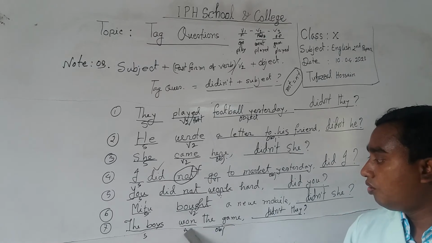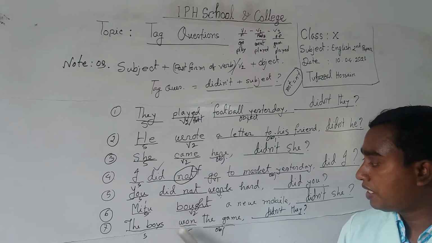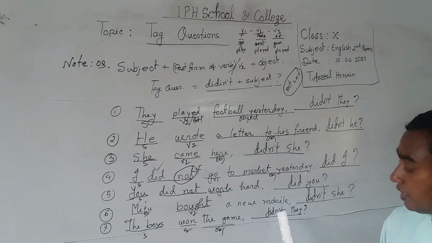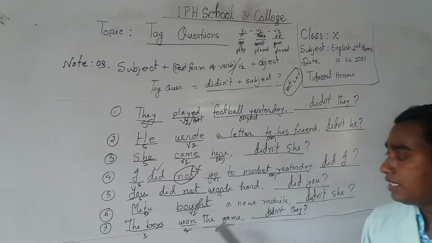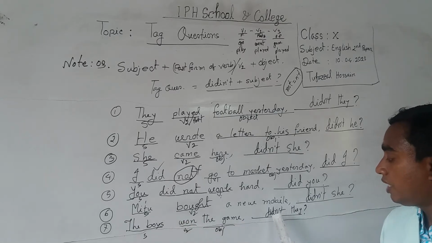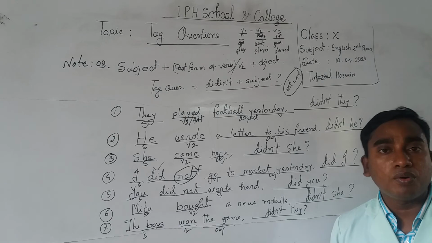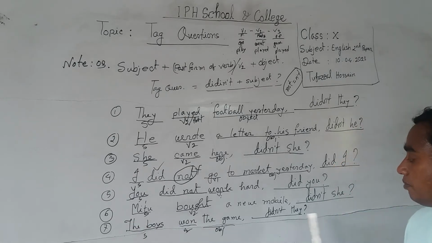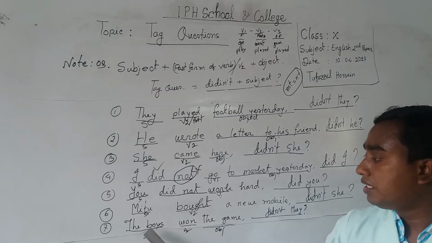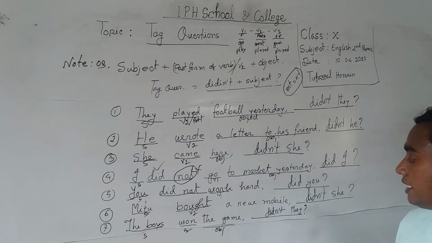The boys own the game. So as we own, this is the past form. So you have to take did as an affirmative statement, then you have to write a negative statement. So add an apostrophe T. So didn't and subject they, because the boys, this is the plural number. So as a noun plural number, then you have to take the subject they. So the answer will be: the boys own the game, didn't they.